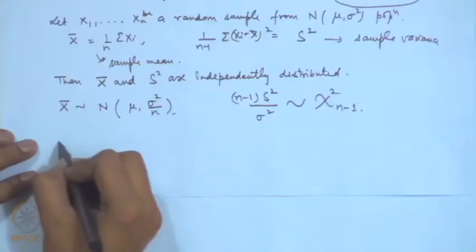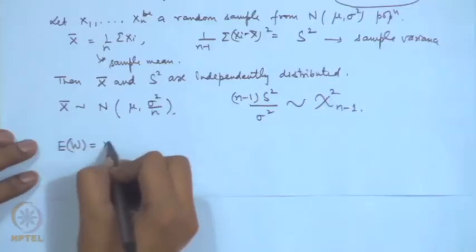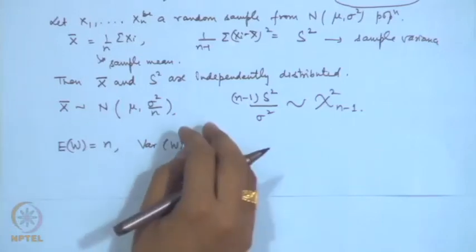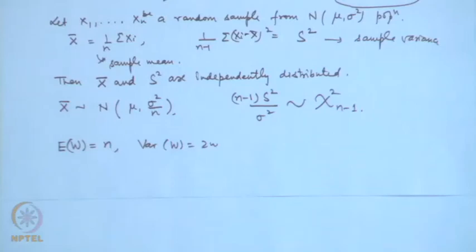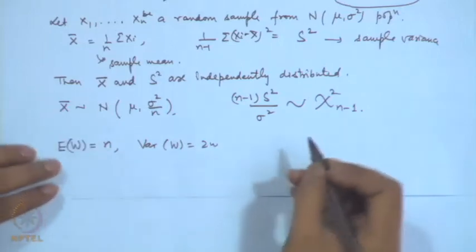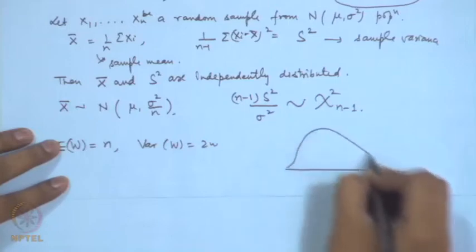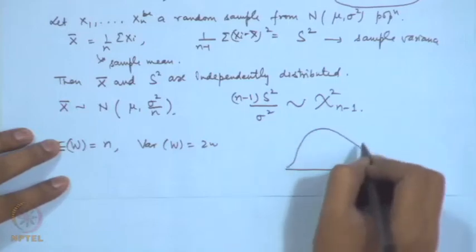We have some properties of W. For example, expectation of W is equal to n, variance of W is equal to 2n, etc. Since gamma distribution is a positively skewed distribution, chi square distribution will also be positively skewed.